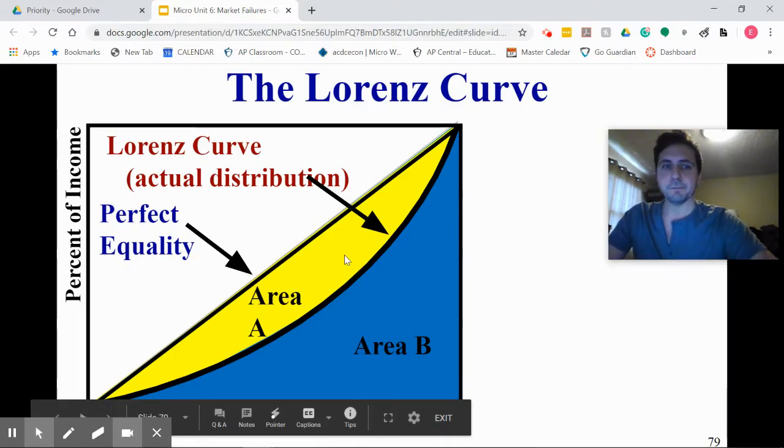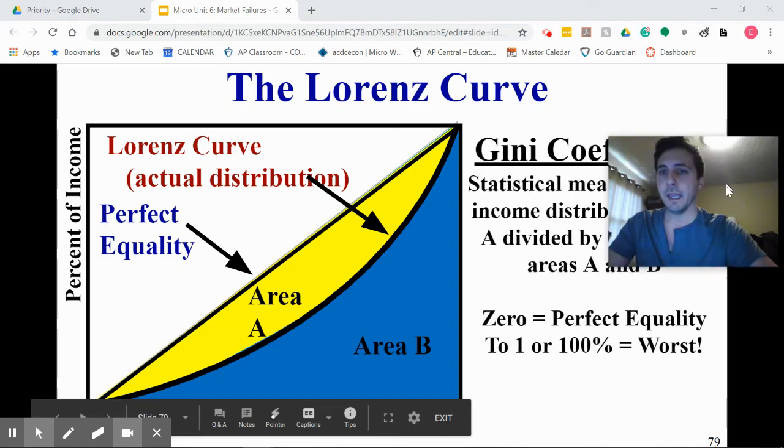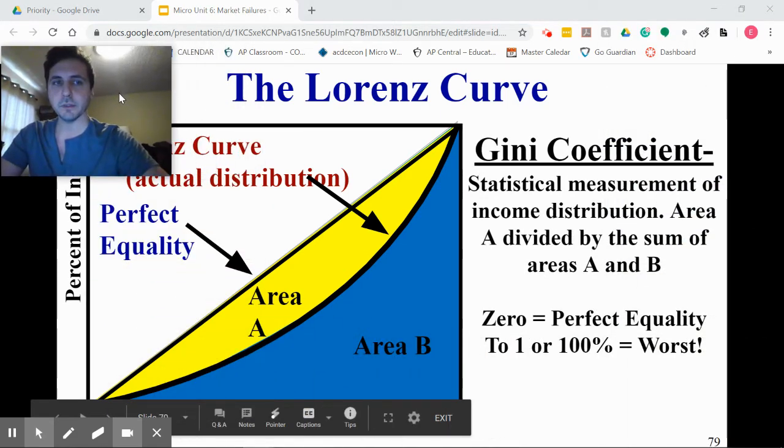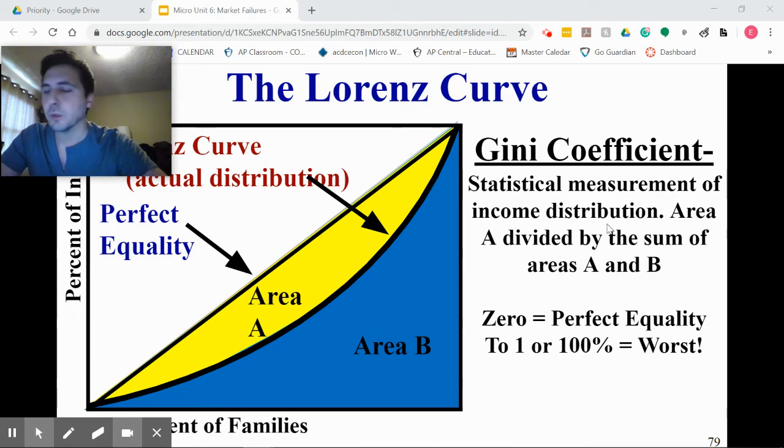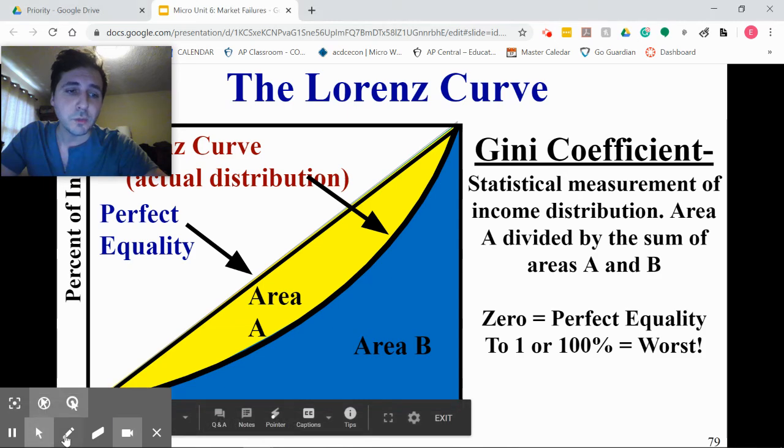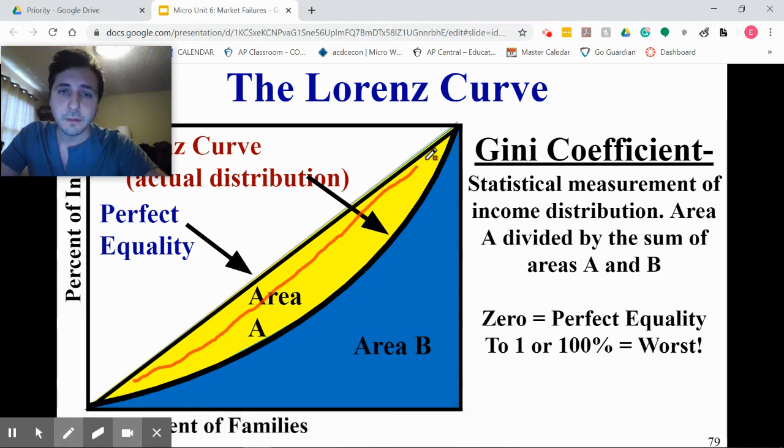Middle line, perfect equality. So we call these two areas Area A and Area B. Area A is the area between equality and our actual distribution. Area B is everything else. And we call this the Gini coefficient. The Gini coefficient is a statistical measure of income distribution, and it's area A divided by the sum of areas A and B. So if area A is very, very low, that means our line is really close to this line, right? So it's a small thing divided by a big area. But when it's very, very high, then we have lots of inequality.